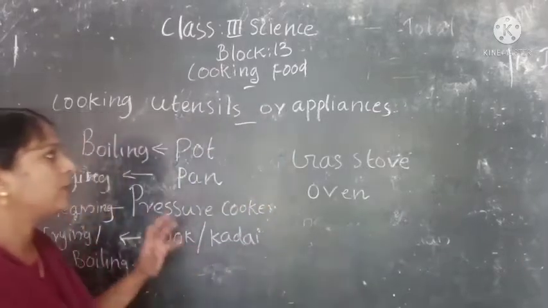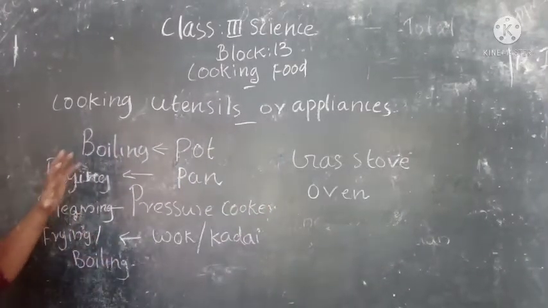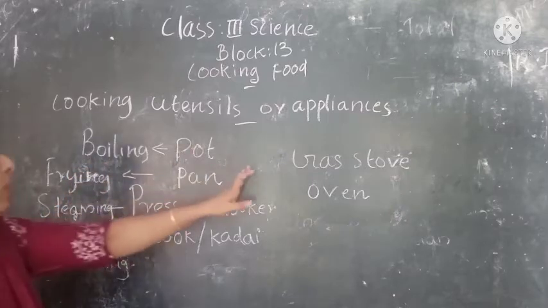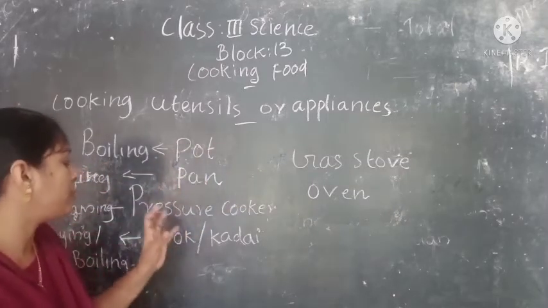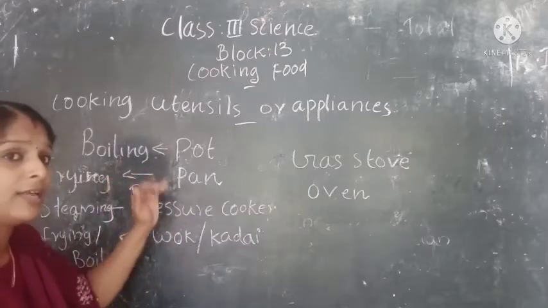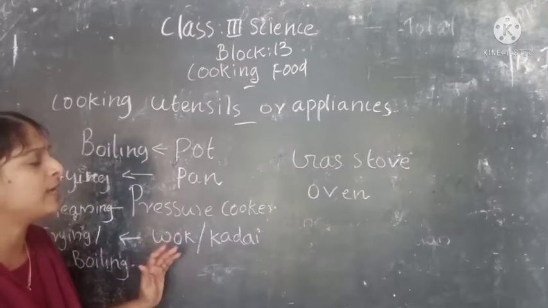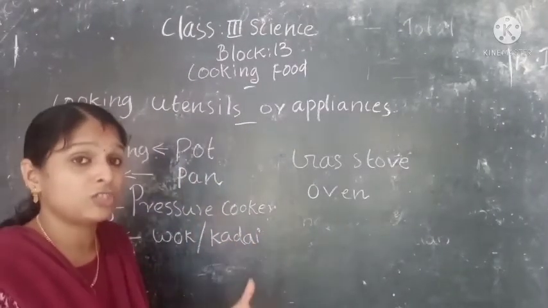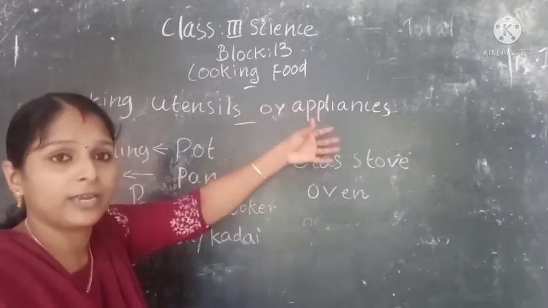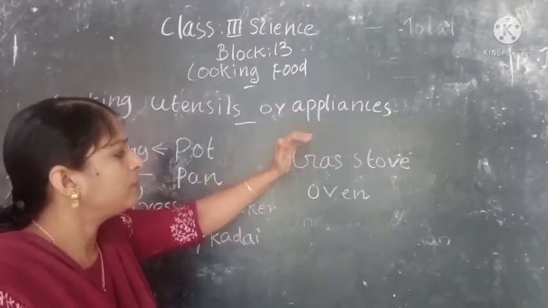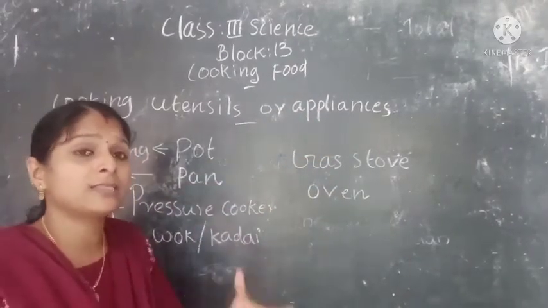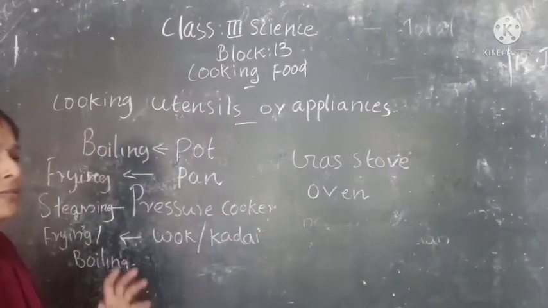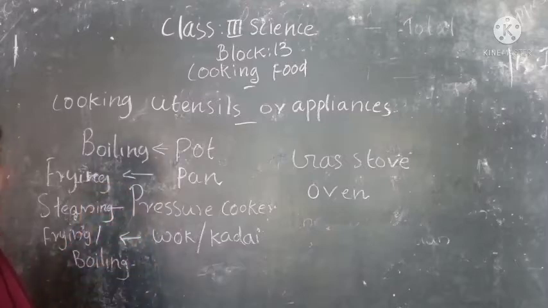So see children, for cooking food on a gas stove we will use a pot, pan, pressure cooker, wok or kadai, because we cannot keep vessels like plastic and glass on fire. But we can use plastic and glass in the oven. These are some of the cooking appliances and utensils used for cooking food.